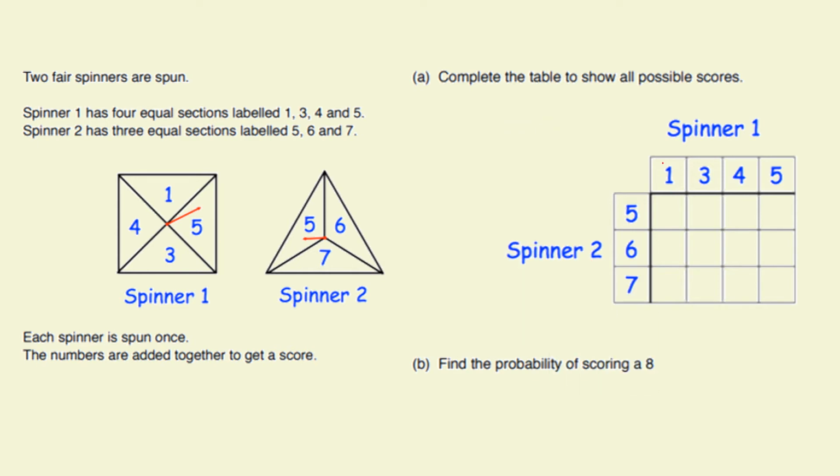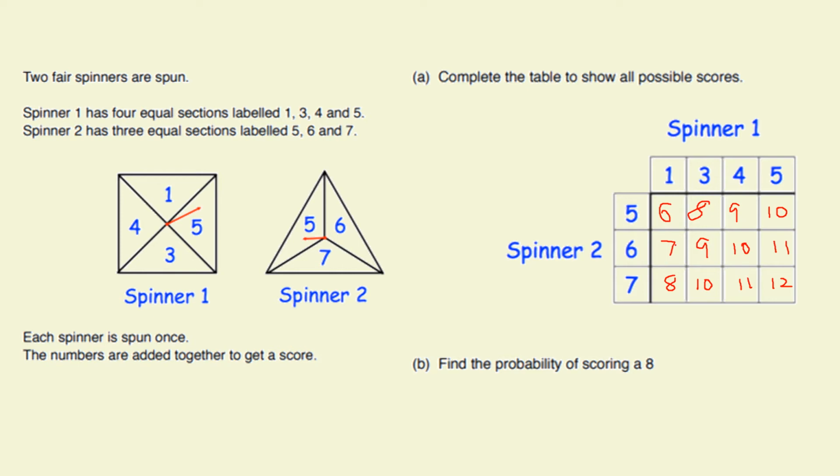If I get a 1 on the first spinner and a 5 on the second spinner, getting the answer there, that's a 6. 5 and a 3, that would be an 8. 4 and a 5, that would be a 9. 5 and a 5 is a 10. 6 and a 1, 7. 6 and a 3, 9. 6 and a 4, 10. 6 and a 5, 11. 7 and a 1, 8. 7 and a 3, 10. 7 and a 4, 11. 7 and a 5, 12. So we've completed the table just by adding up the scores on both spinners.